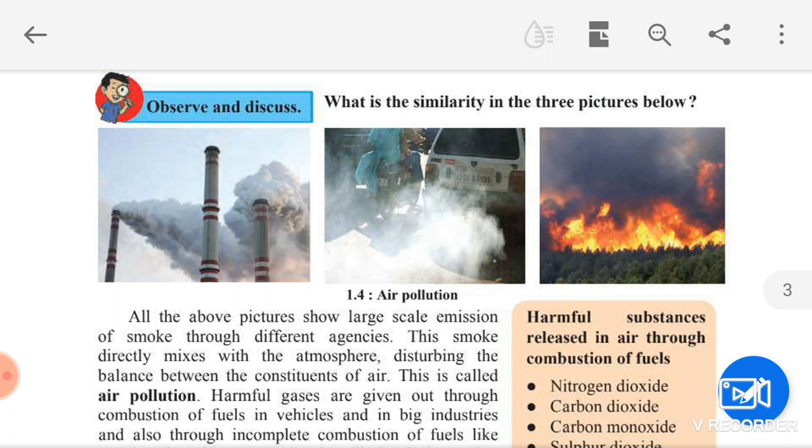They are asking what is the similarity in these three pictures. See, in the first picture, we could see the factories are releasing the smoke. Second picture, we could see that from some vehicle, smoke is released. In the third picture, we could see the fire. Due to the fire, the smoke is released. So all the above pictures show what happens.